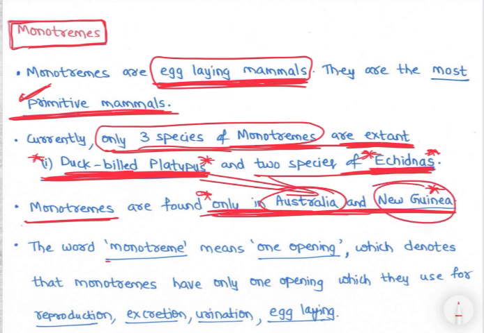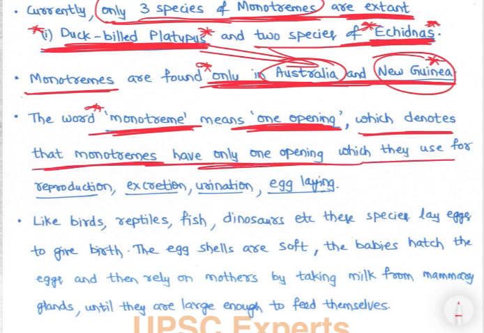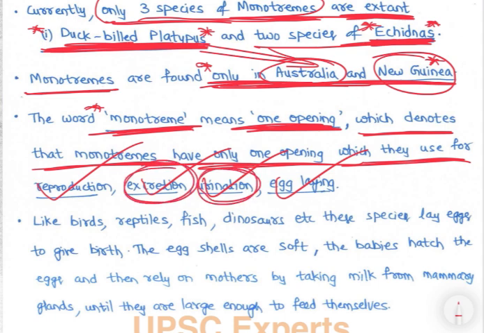Right? The word monotreme means one opening, which is quite important. Monotreme means one opening. This denotes that monotremes have only one opening, which they use for reproduction, excretion, urination, and egg laying. Only one opening, and through it comes urination, excretion, reproduction, and egg laying.